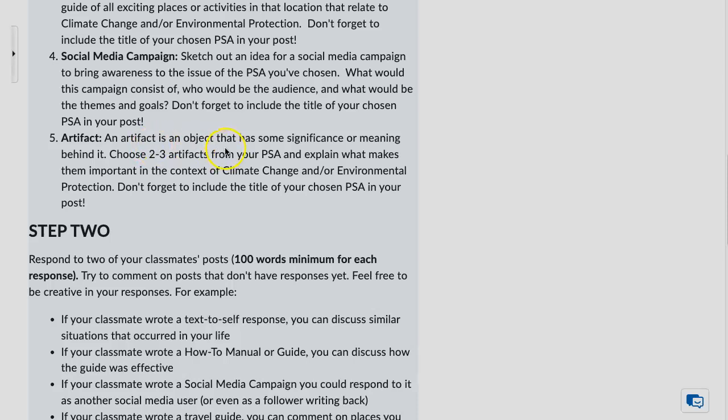And then an artifact, that's just something that has significance or meaning behind it. There's something in the PSA that's really important. Think of artifact as a fancy word for a thing, right? So choose 2 or 3 things from the PSA and explain what makes them important in the context of climate change and environmental protection.